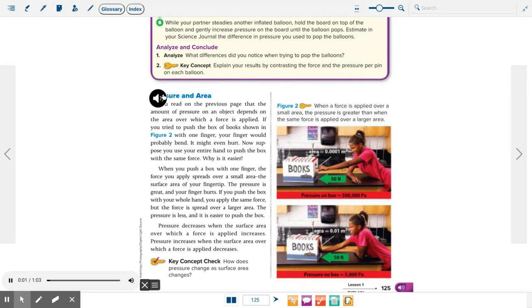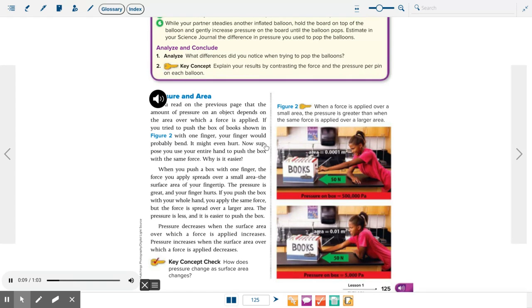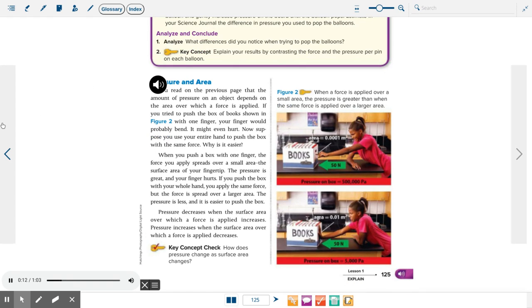Pressure and area. You read on the previous page that the amount of pressure on an object depends on the area over which a force is applied. If you tried to push the box of books shown in Figure 2 with one finger, your finger would probably bend. It might even hurt. Now, suppose you use your entire hand to push the box with the same force. Why is it easier? When you push a box with one finger, the force you apply spreads over a small area, the surface area of your fingertip.